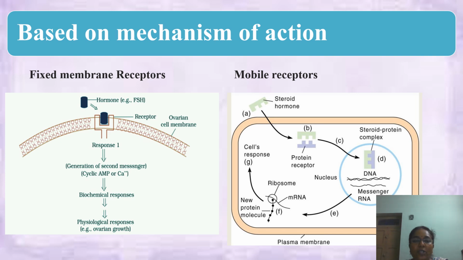Based on the mechanism of action, the receptors can be differentiated as fixed membrane receptors and mobile receptors. Now, looking into the mechanism of action, in fixed membrane receptor, the hormones that are proteins or amines in composition, such as growth hormone, ADH, oxytocin, insulin, adrenaline, FSH, TSH, etc. show this mechanism of action. That is, these hormones are water soluble and cannot pass through the lipid membrane, and they have their target receptor on the cell surface. Hence, the receptors are fixed on the cell membrane, so the hormone can bind on the specific receptor.